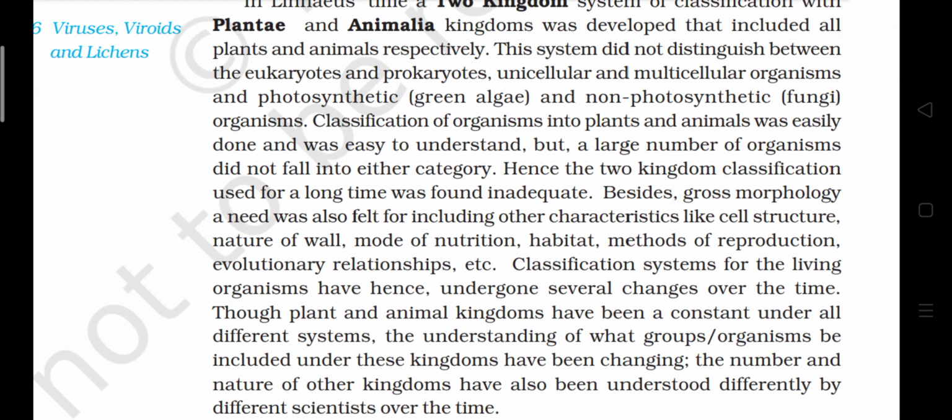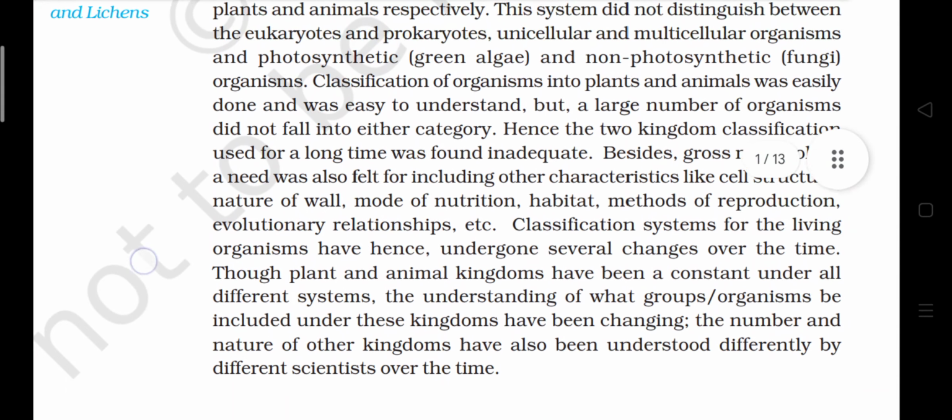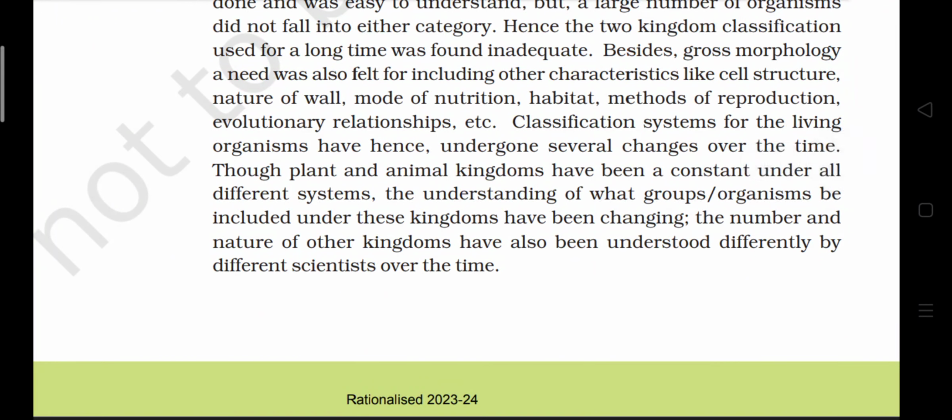Besides gross morphology, a need was also felt for including other characteristics like cell structure, nature of wall, mode of nutrition, habitat, method of reproduction, evolutionary relationships, etc. Classification systems for living organisms have hence undergone several changes over time, though plant and animal kingdoms have been a constant under all different systems. The understanding of what groups of organisms are to be included under these kingdoms has been changing. The number and the nature of other kingdoms have also been understood differently by different scientists over time.